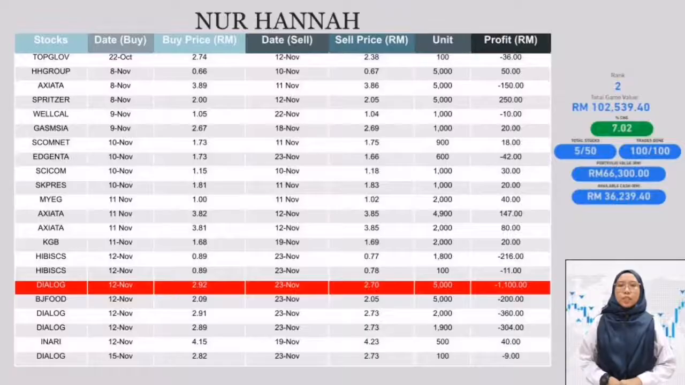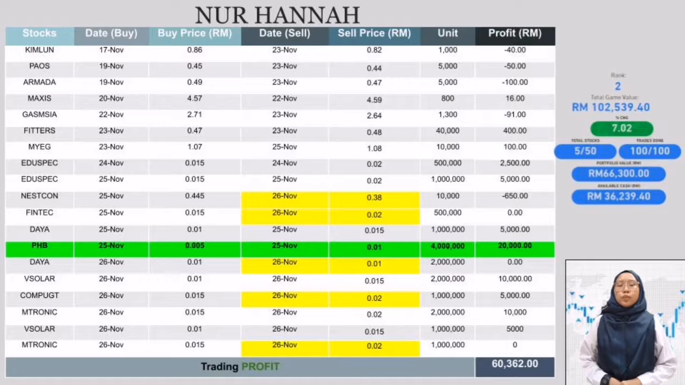I am Hana, and this is my stock trading from November 8 to November 26. I bought 31 stocks in total during the trade, and the most losing stock is Dialog at a value of 1,100 ringgit Malaysia, buying at 2.93 and selling at 2.70, as highlighted in red. The strategy used for buying this stock is using screener tools, and selling even at a loss to reduce greater loss. Total trades done have reached the limit of 100. Because of that, 5 stocks cannot be sold, as highlighted in yellow, and the selling price is based on November 26 after the closing on that day.